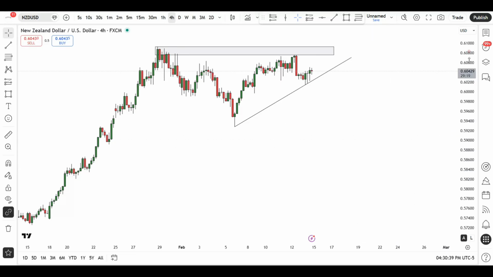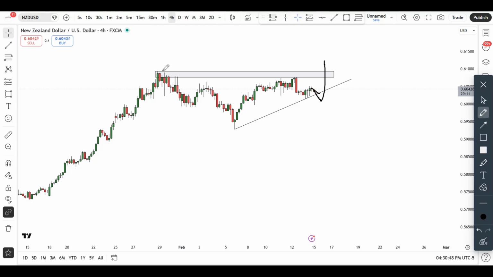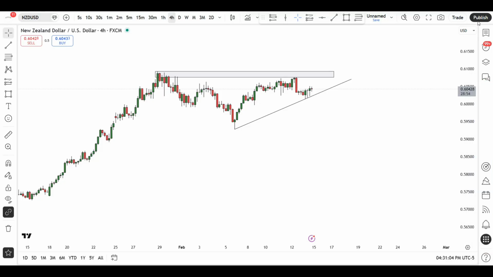And if that is the case, all I'm waiting for right now is, who knows if this is going to be where it ends, but you get the idea, a break above these particular levels that I have here. Obviously that will be a break away from this particular consolidation, and then upon any pullbacks, any demand zones that form, I'll be looking for opportunities to go long for further continuations to the upside. That is pretty much what I can see right now in New Zealand dollar, US dollar.